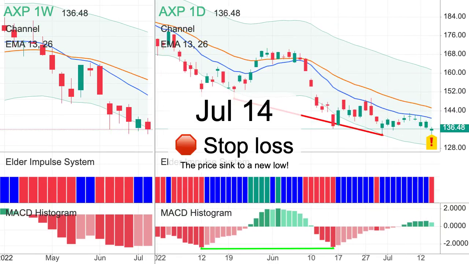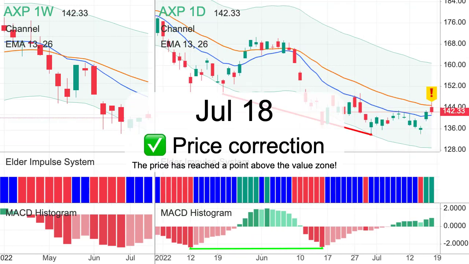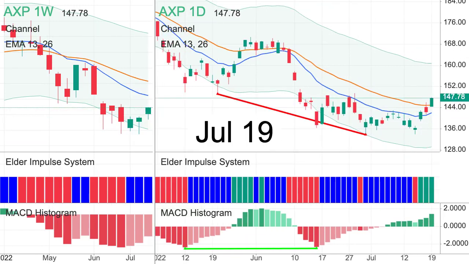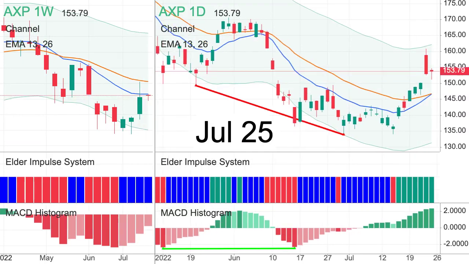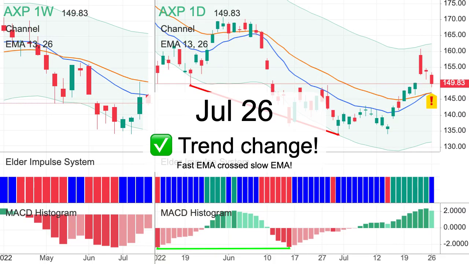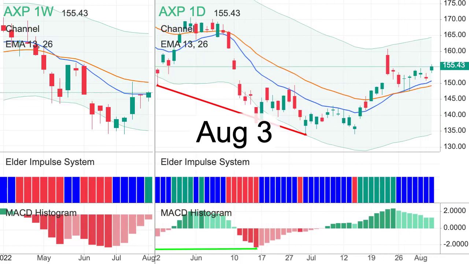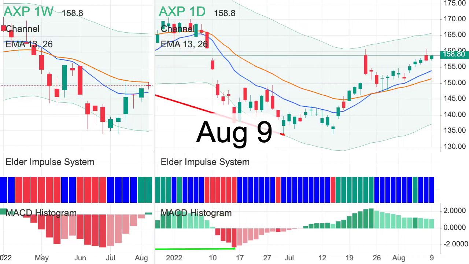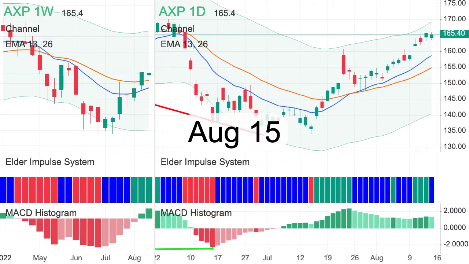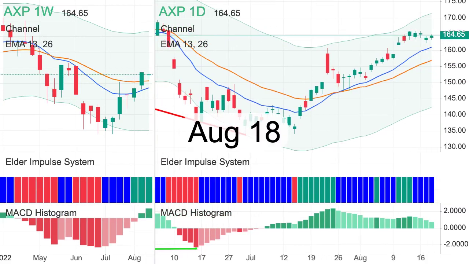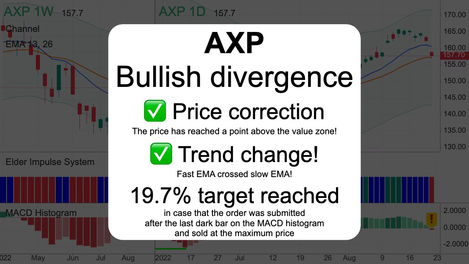The price sank to a new low. The price has reached a point above the value zone. Fast EMA crossed slow EMA. MACD histogram crossed the zero line. 19.7% target reached.